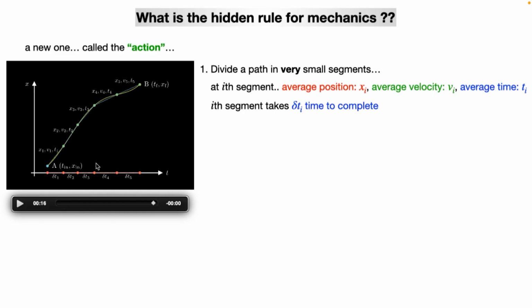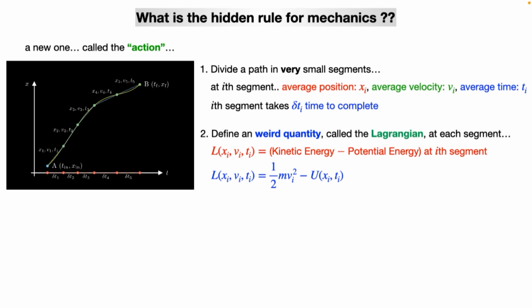Any question here? So we are given a path, we are making small linear segments, and for each segment we are defining position, velocity, time, and also the time elapsed. 4 quantities. Once we do that, I can define another very weird but very important quantity in physics, called the Lagrangian. This quantity Lagrangian is a function of position, velocity, and time. It is basically the kinetic energy minus the potential energy at the ith segment. So this is not the total energy, but the difference between the kinetic energy and the potential energy.